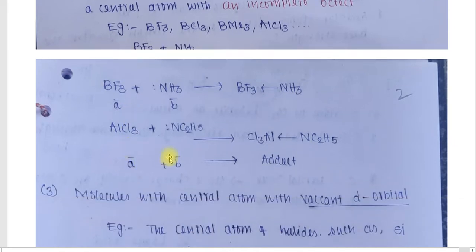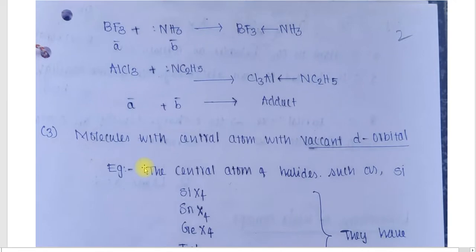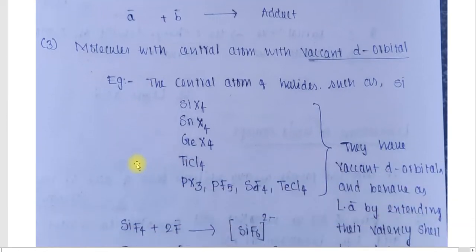Another example is AlCl3 plus NC2H5. Here the nitrogen is giving the electron pair to AlCl3, and the adduct formed is AlCl3NC2H5. Here AlCl3 is acting as an acid. The next condition to behave as a Lewis acid is molecules with a central atom with a vacant d orbital. If a molecule has a vacant d orbital, then only that molecule can accept an electron. So that is also a condition for a Lewis acid.